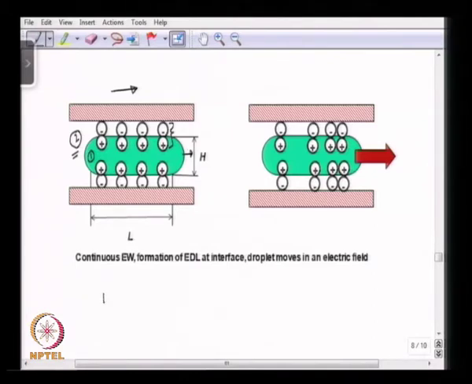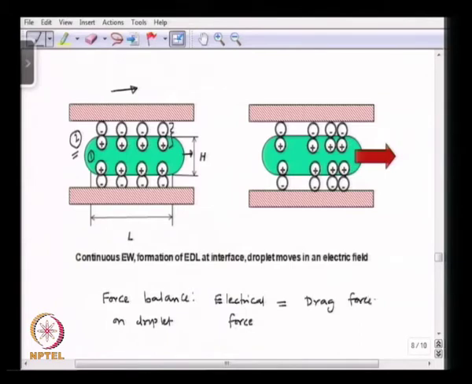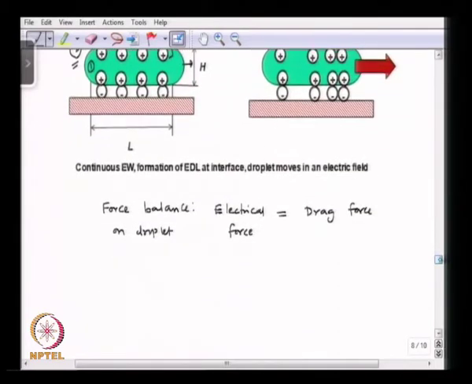So, if you look at a force balance on this droplet, we will have the electrical force equal to the drag force. So, you can write the expression for the electrical force: Qs is the surface charge on the droplet, into the electric field, okay.